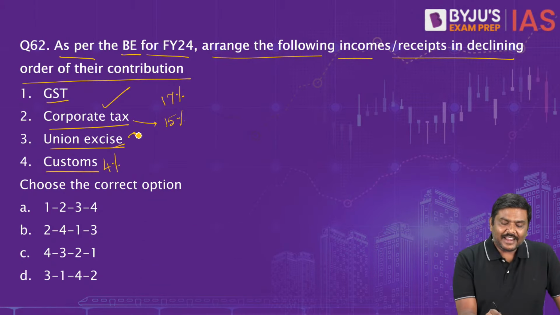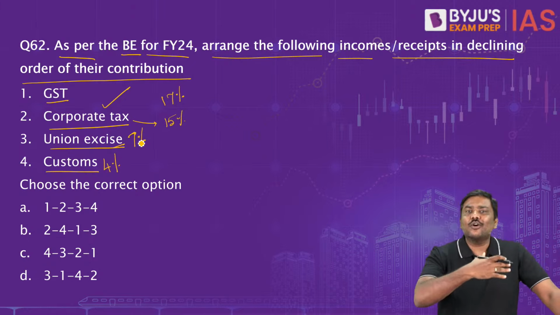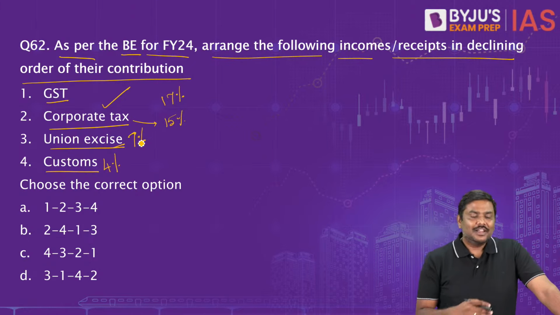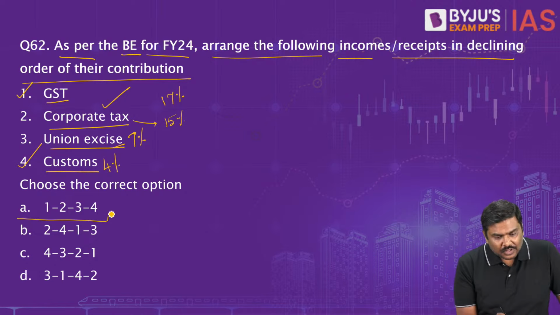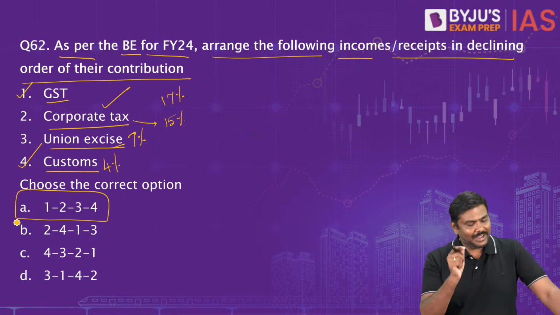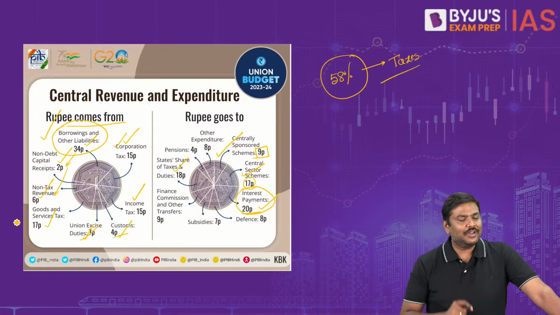Already it has been given in the form of descending order of their contribution itself. So the highest will be 1, lowest will be 4. The right option for question number 62 will be option A. Option A is the right one.